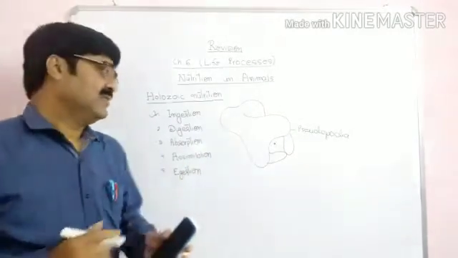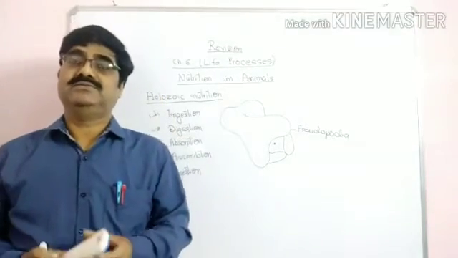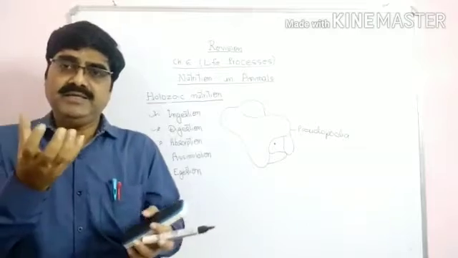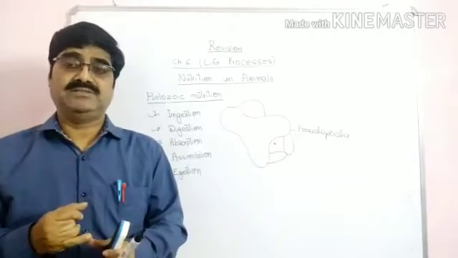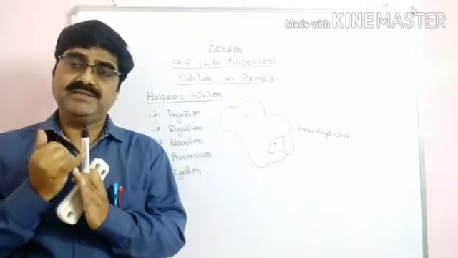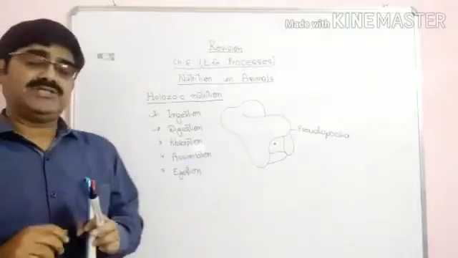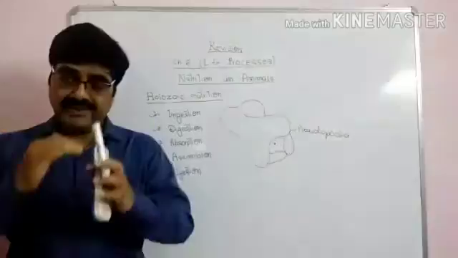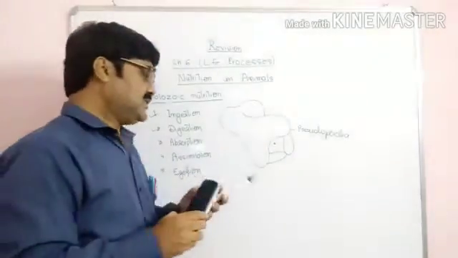Okay. Second is digestion. What is digestion? As you know, we take a complex form of food. The food which we take has 5 nutrients: carbohydrates, fats, proteins, vitamins, and minerals. During digestion, these complex nutrients of the food are broken down into the simplest form. What's the simplest form?